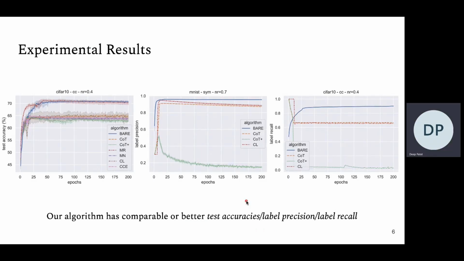We empirically show that our algorithm has comparable or better test set accuracies on cleanly labeled data, and is consistently and reliably identifying the cleanly labeled samples as well. This can be seen in all the three plots where higher is better, and our algorithm corresponds to the blue color here.